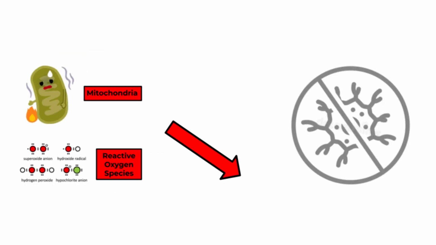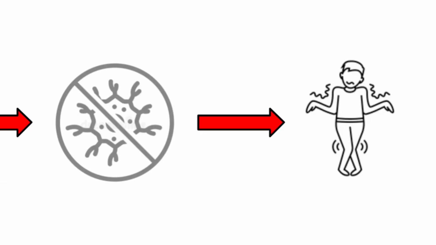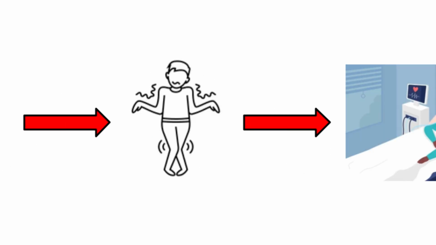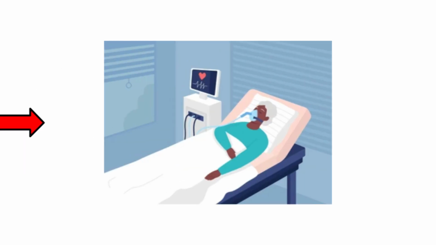As more and more motor neurons die, the muscles they control lose their input. This causes weakness, twitching, and eventually paralysis. When the neurons that control breathing fail, the disease becomes life-threatening.